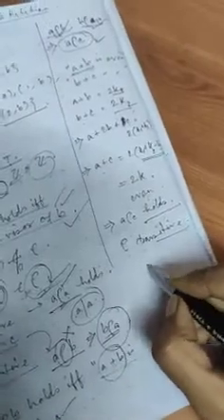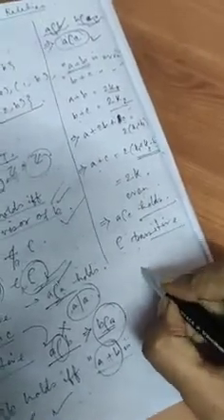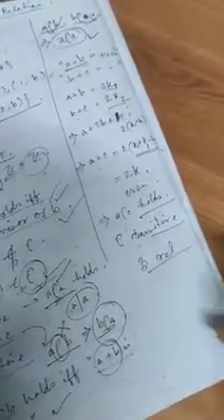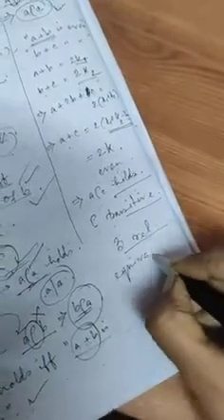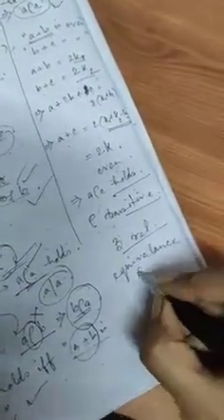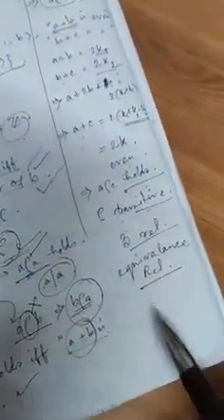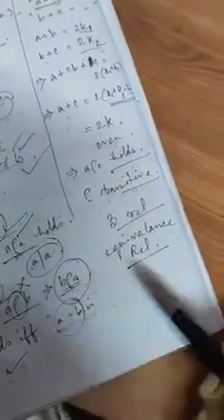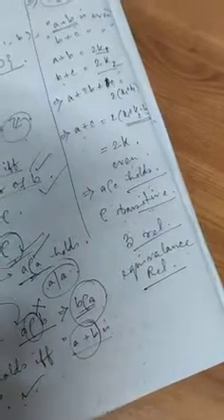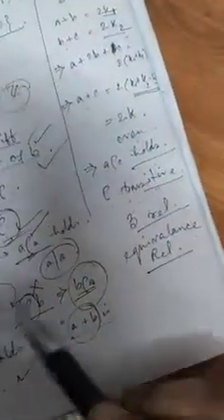Now if a relation satisfies all three, that is, if a relation is reflexive, symmetric and transitive, then we will say this is an equivalence relation. For example, if we choose A plus B is even, we already checked that this is a symmetric relation and a transitive relation. We haven't checked the reflexive part. Reflexive means A rho A should hold.